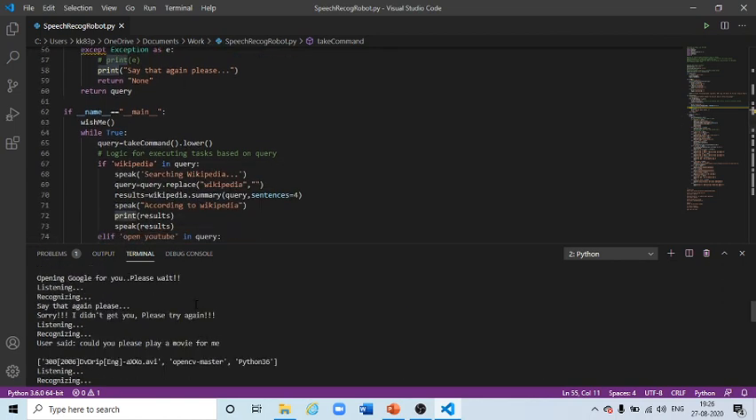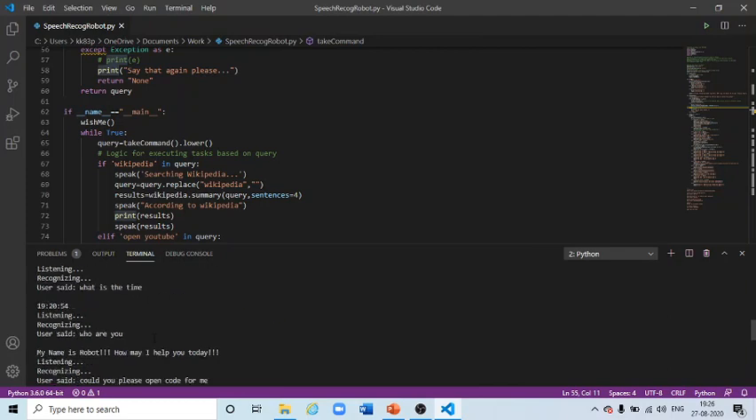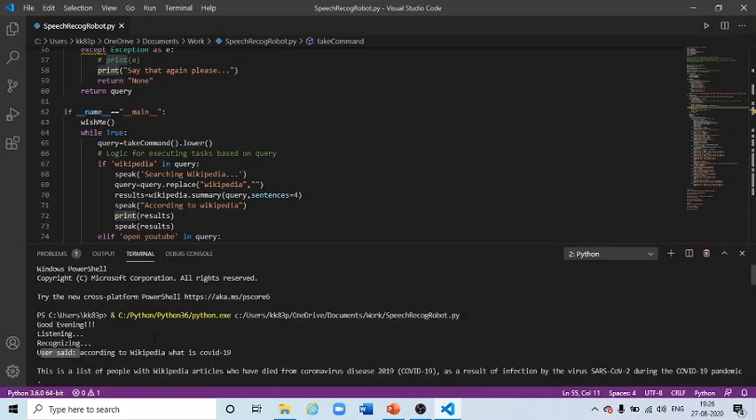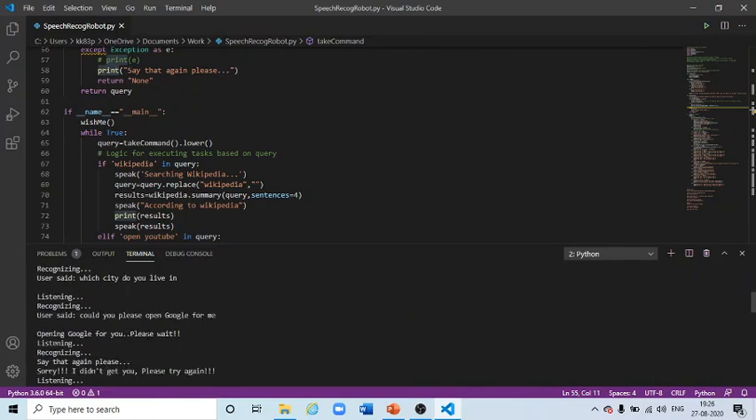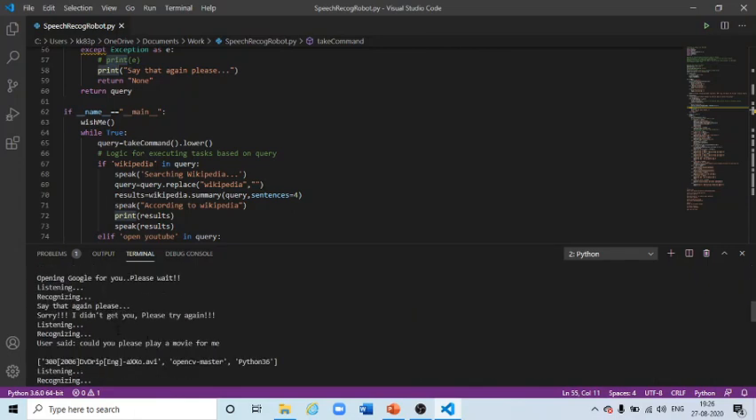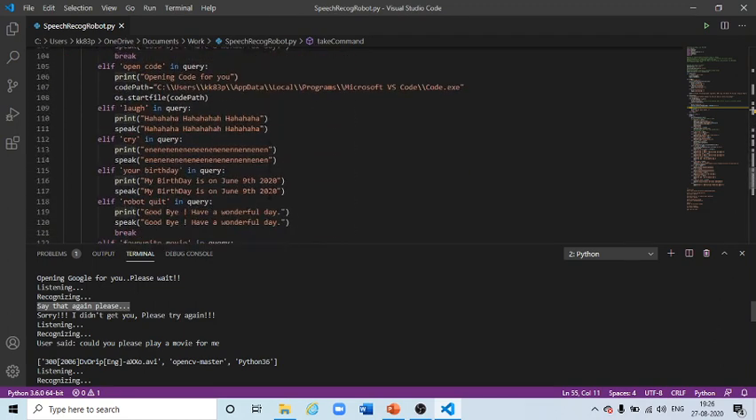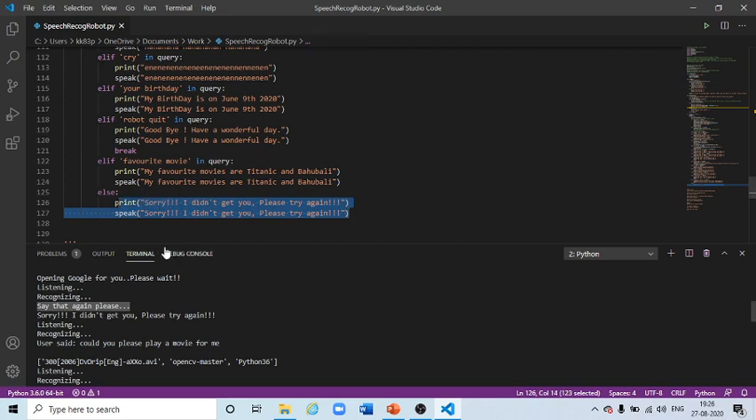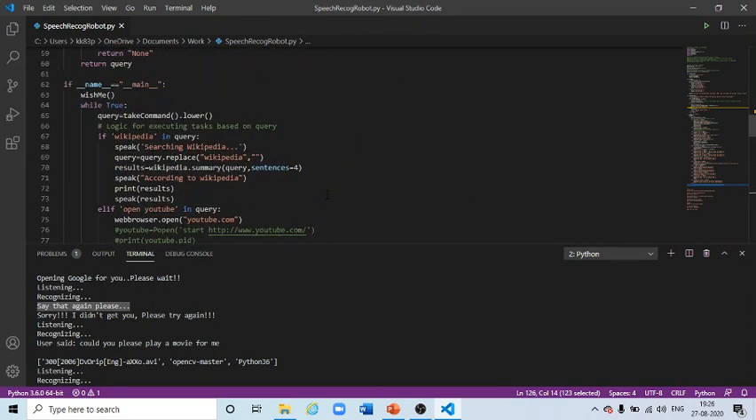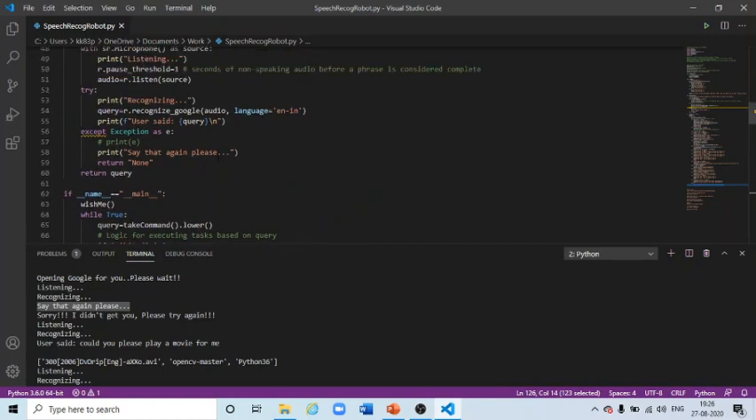Whenever it is unable to understand, I'll give you one example here. See here, whenever it is not able to understand, it is saying say that again. Sorry, I didn't get you. Please try again. So this is what it is doing. That condition is given at the end. Sorry, I didn't get you. Please try again. It will print as well as speak. And here it is the exception: say that again please.